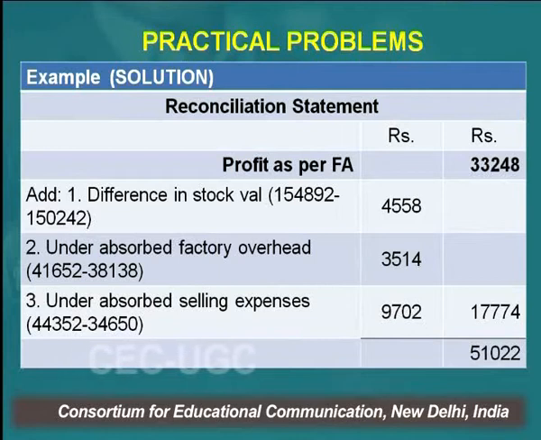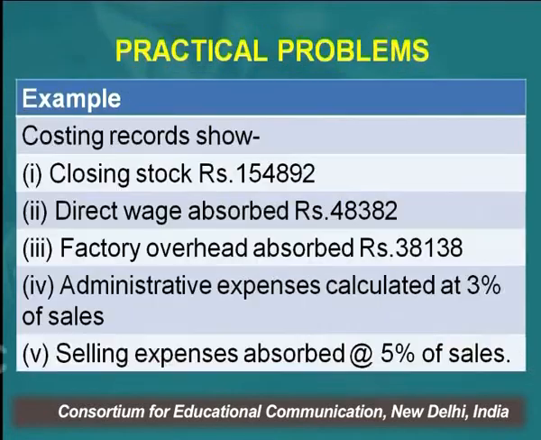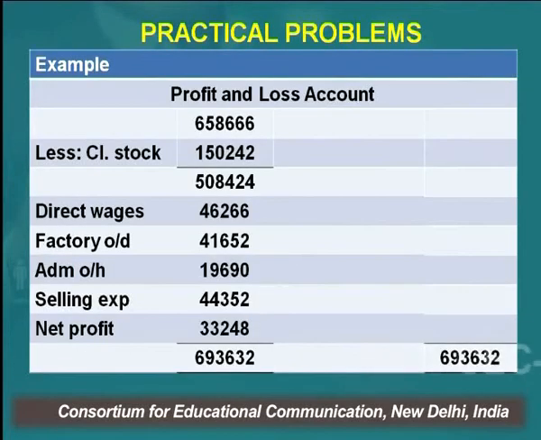What is the impact? Difference in the valuation of stock. What you are given is that closing stock is valued in the financial books as 154,892, and in the cost books it is 150,242. So it means in the financial books the closing stock is being shown with a lesser amount. And closing stock, you all know, is an item of the credit side.